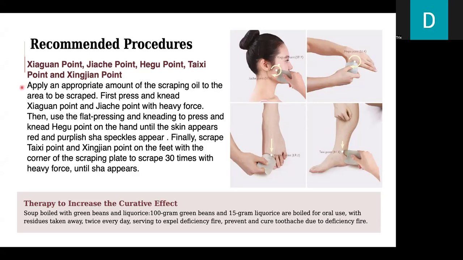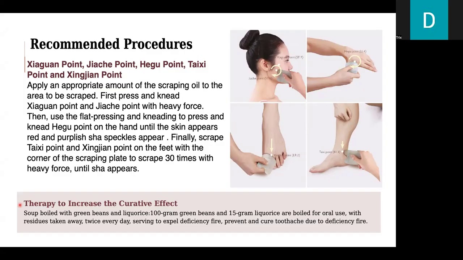Apply an appropriate amount of scraping oil to the area to be scraped. First, press and knead the Xiaguan point and Jiache point with heavy force, then use flat pressing and kneading on the Hegu point on the hand until the skin appears red and purplish speckles appear. Finally, scrape the Taichong point and the Xingjian point on the feet with the corner of the scraping plate, 30 times with heavy force until sha appears. Therapy to increase the curative effect.